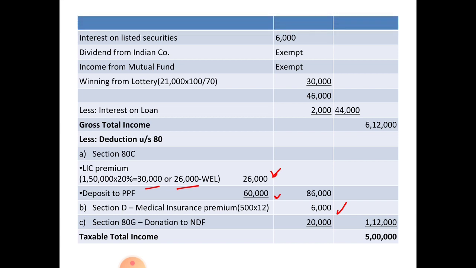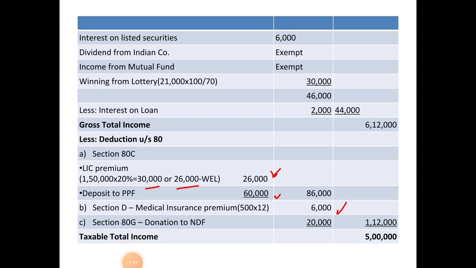As I told you while explaining the theory part, that is the tax slab, if the income is 5 lakh or below 5 lakh, a rebate of 12,500 is applicable under section 87A. That 12,500 should be deducted from the tax liability.